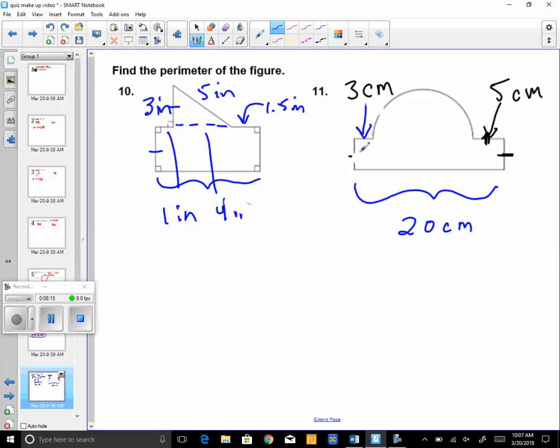You're going to have to do some subtracting to get the diameter of this circle. I'll give you that hint. And don't forget, it's a half circle. So make sure when you find the curved part here that you divide by 2. Find the circumference, but divide by 2. All right, enough hints on that one.